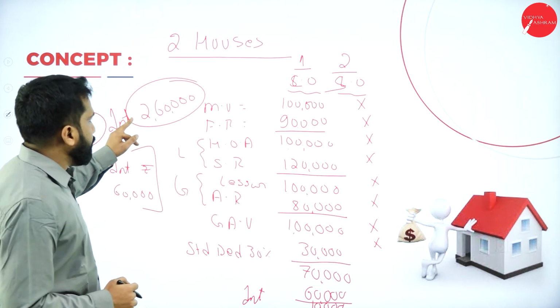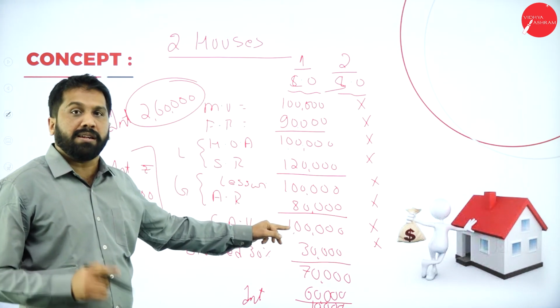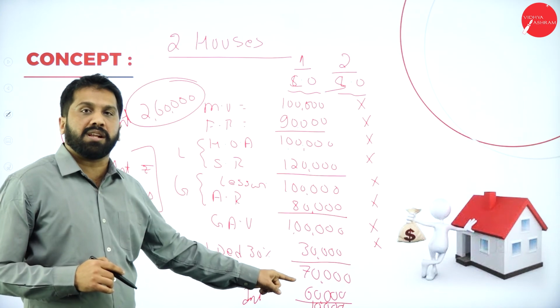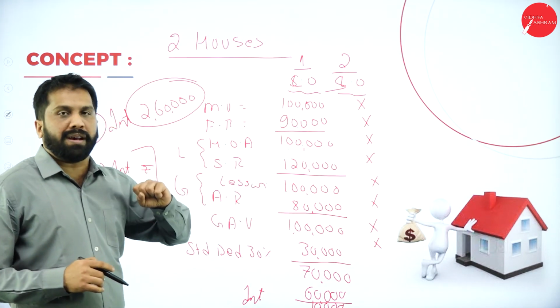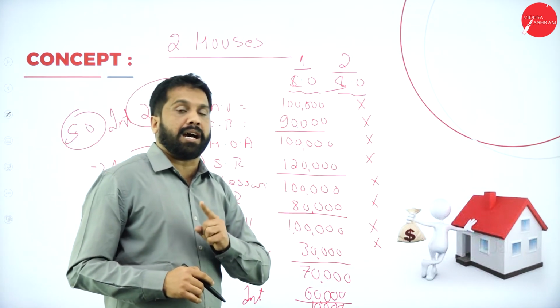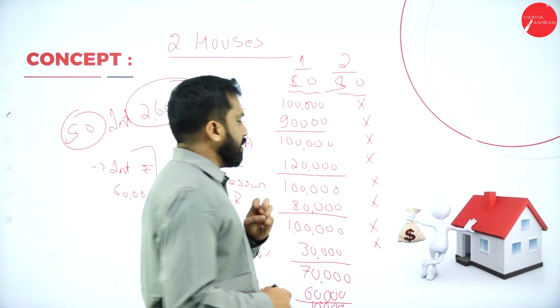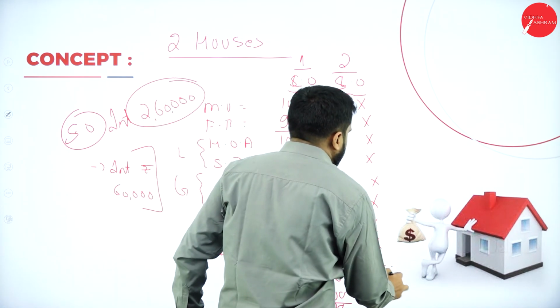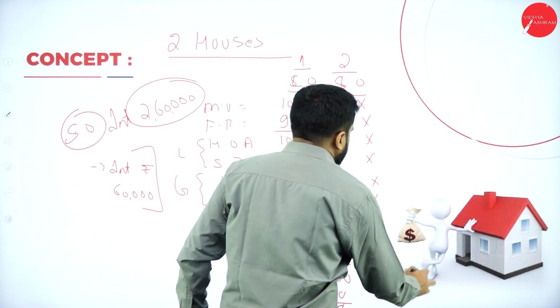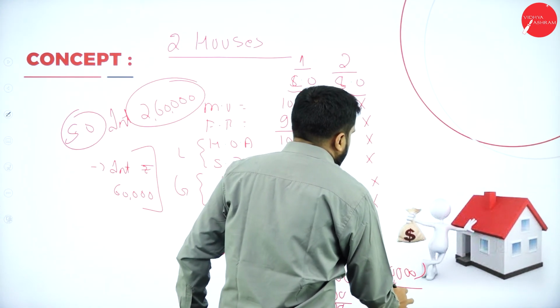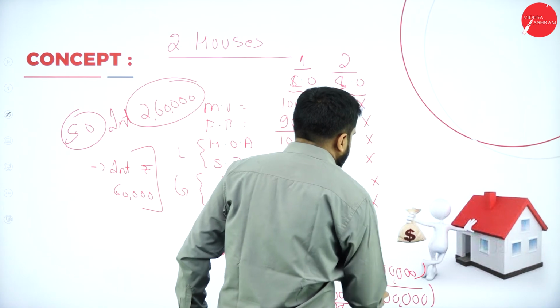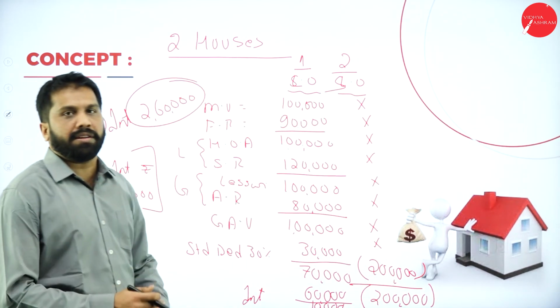Now, if the same 2,60,000 is there in the let out property, then we should consider 2,60,000. But if it is self-occupied, you have permission to take up to 2 lakh only. So consider 2 lakh here. What is your answer? Your income from house property is minus 2 lakh. Hope you are clear? Yes.